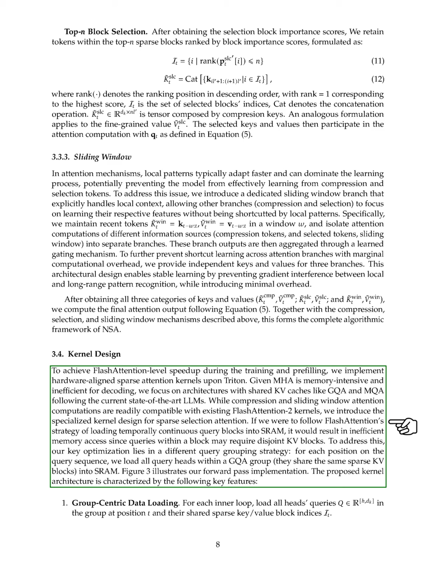Our kernel architecture has several key features. 1. Group-centric data loading. For each inner loop, we load all queries from the group at a specific position and their shared sparse KV block indices. 2.